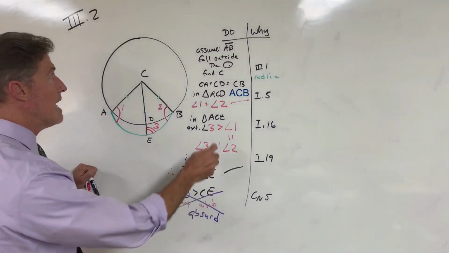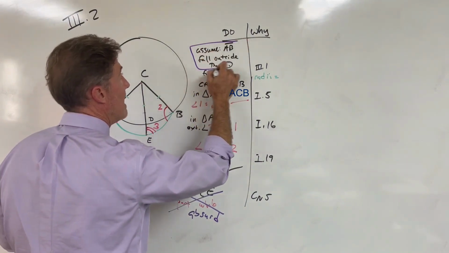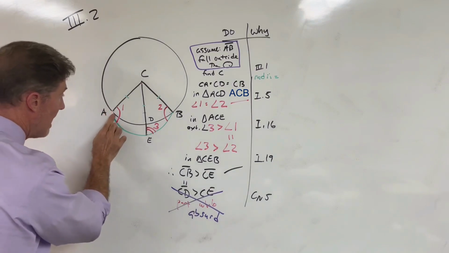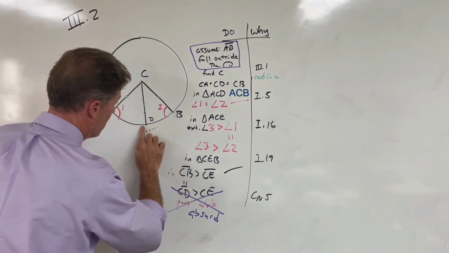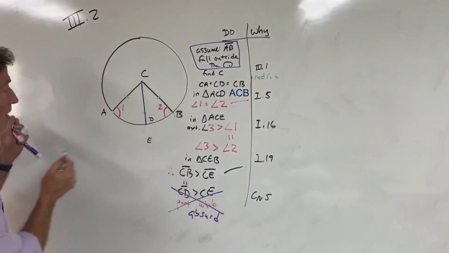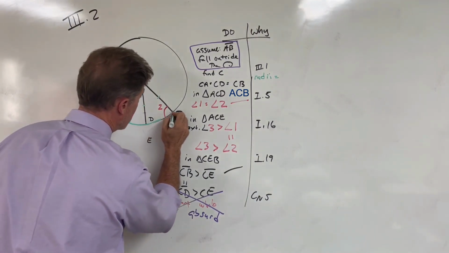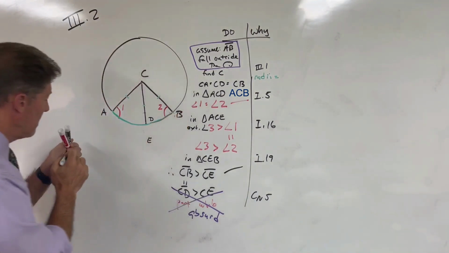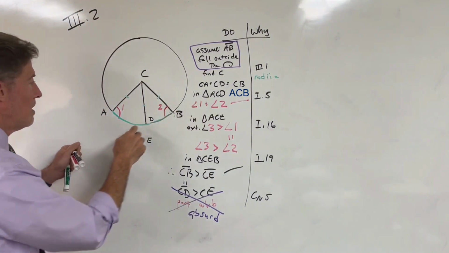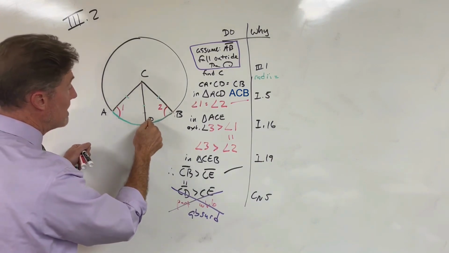And therefore we have to reject the assumption that gave rise to this absurdity, and that was assuming that AB falls outside the circle. Therefore, AB does not fall outside the circle. Well, what about if AB fell on the circle? What if it fell on the circumference? Does that solve our problem? Nope. We can use the same logic to show that it can't fall in the circle or on the circumference, which is on the circle. And we get the same absurdity.